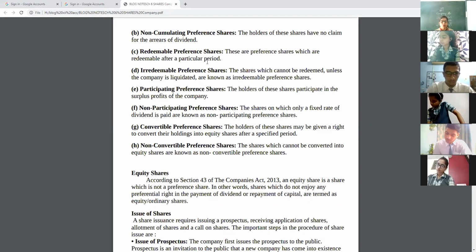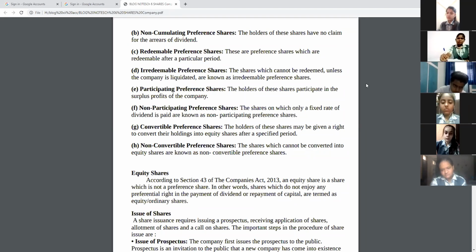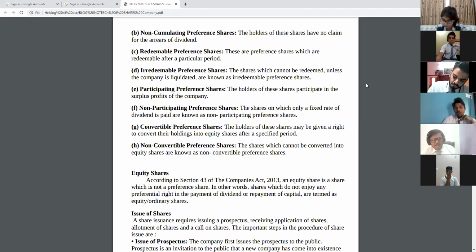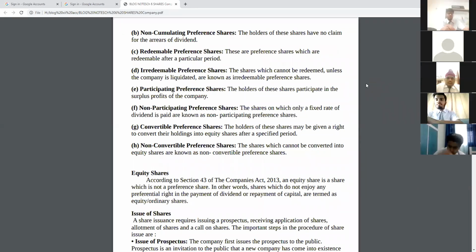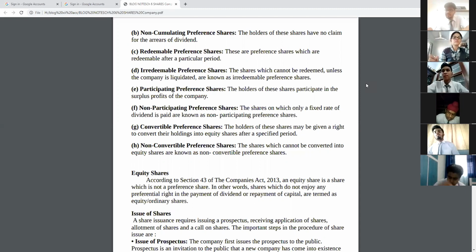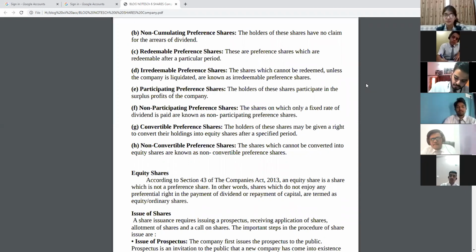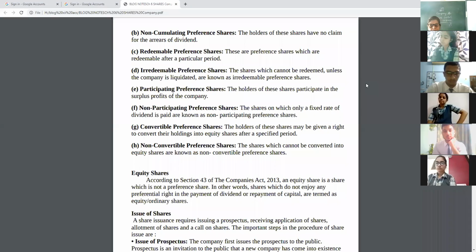The company is giving the powers or rights to preference shareholders to participate in the surplus profits. So I am going to give you a very good example, and that question came in the exam.